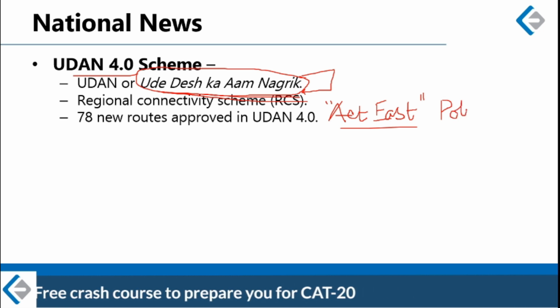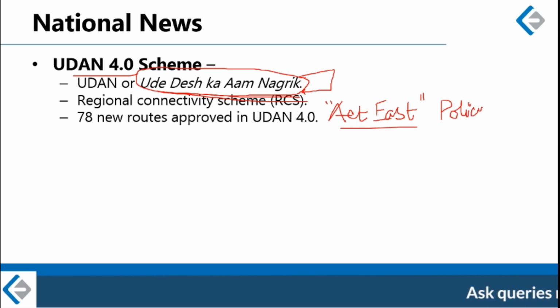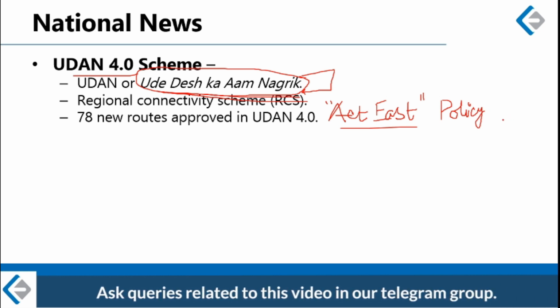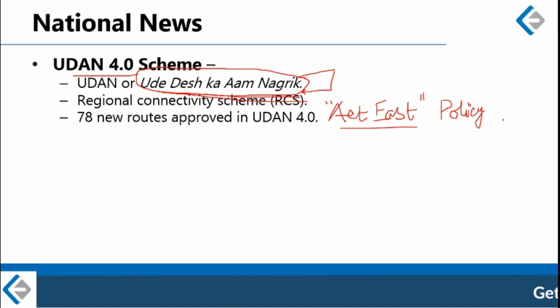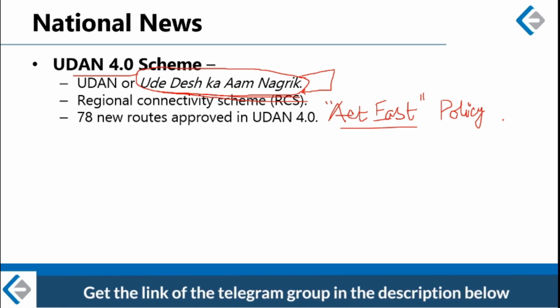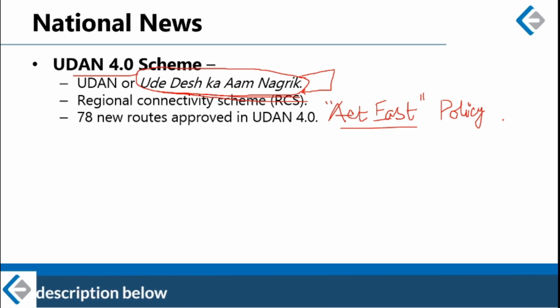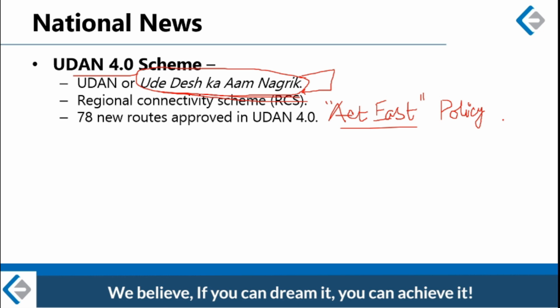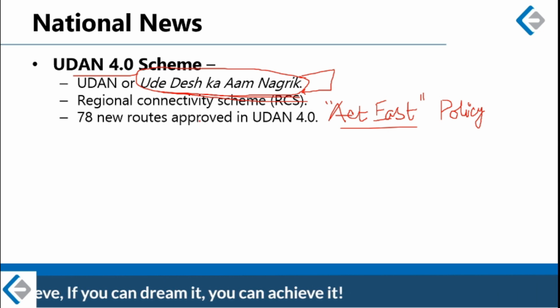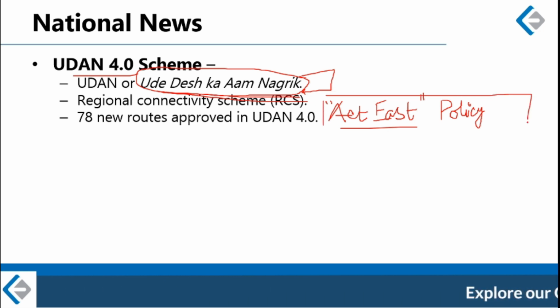According to this policy, India will boost infrastructure development and connectivity in the northeastern part of India. The idea is to use the northeast to get better connectivity and a better relationship with the ASEAN countries which lie further to the east of the northeastern region, across the Bay of Bengal, countries like Indonesia, Philippines, Malaysia, Thailand, Singapore, etc. India wants to have a better relationship with those countries, and in that strategy, the northeast region can act as a bridge. So that's known as the Act East policy.